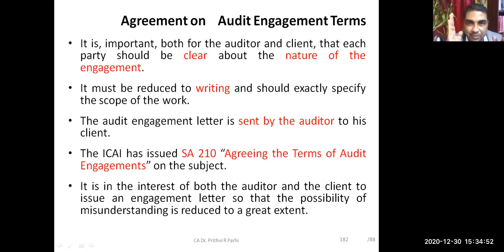Right? Explaining the entire terms of the engagement. Normally it is given in 2 copies and the client's acceptance is registered in 1 copy. The client signs 1 copy and returns it to the auditor as evidence that he is agreeing to the terms and conditions. This is helpful in the sense that it will help avoid misunderstanding between these 2 parties. It is extremely important.